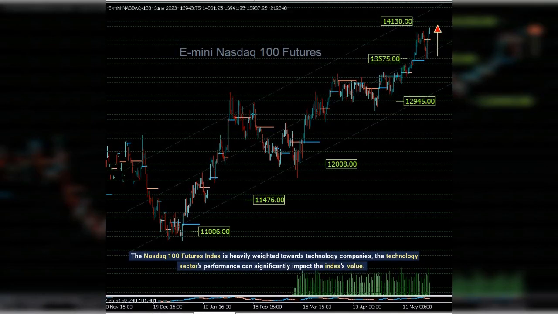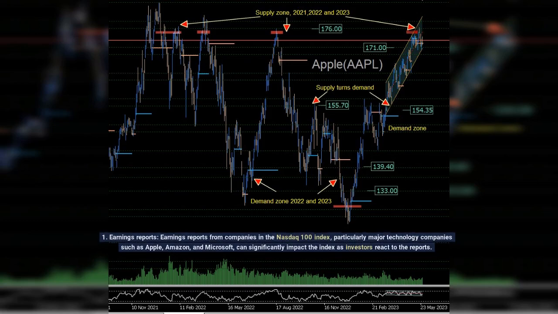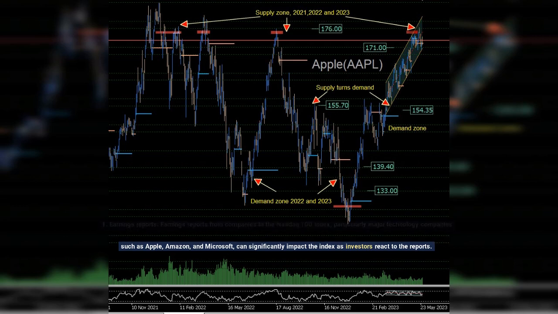The Nasdaq 100 Futures Index is heavily weighted towards technology companies. The technology sector's performance can significantly impact the index's value. In addition to the technology sector's performance, several other factors can dramatically impact the Nasdaq 100 Futures Index, including the following. 1. Earnings reports. Earnings reports from companies in the Nasdaq 100 Index, particularly major technology companies such as Apple, Amazon, and Microsoft, can significantly impact the index as investors react to the reports.